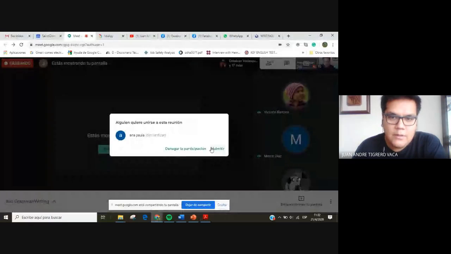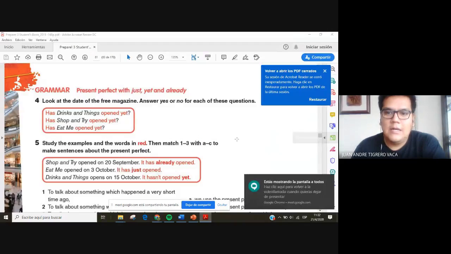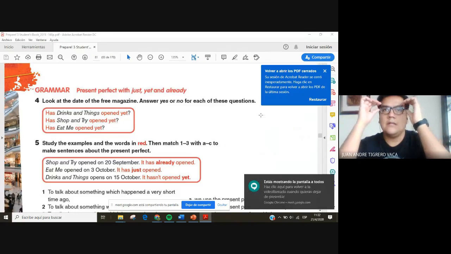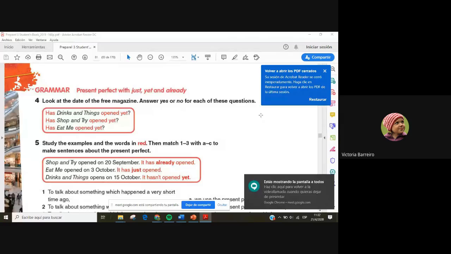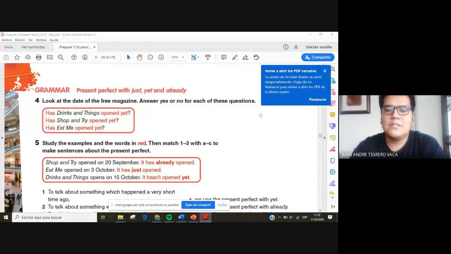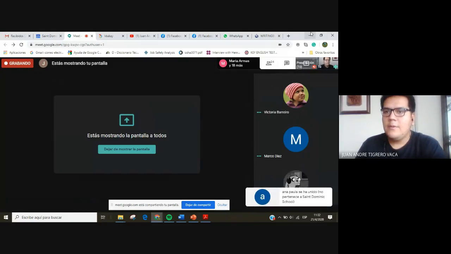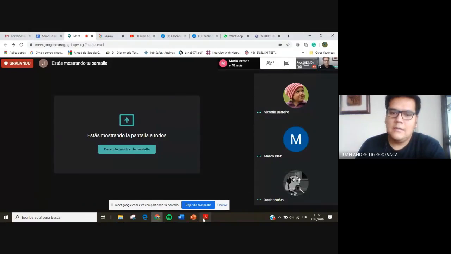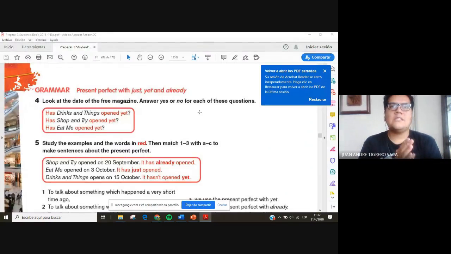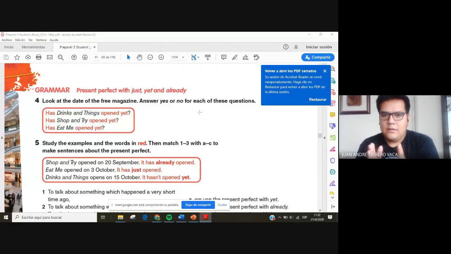So who can tell me what was the structure of the present perfect, please? Anyone who can tell me what was the structure? Remember we did an exercise about it. So what was the first thing that you need for the present perfect? In an affirmative statement. So in a sentence, what was the first thing that you need? Subject. Right. Thank you, Victoria.